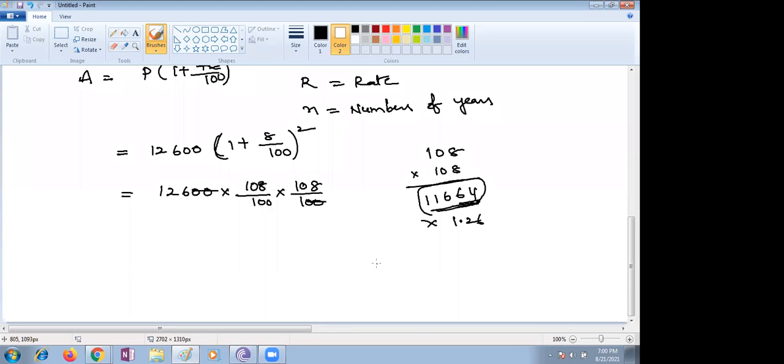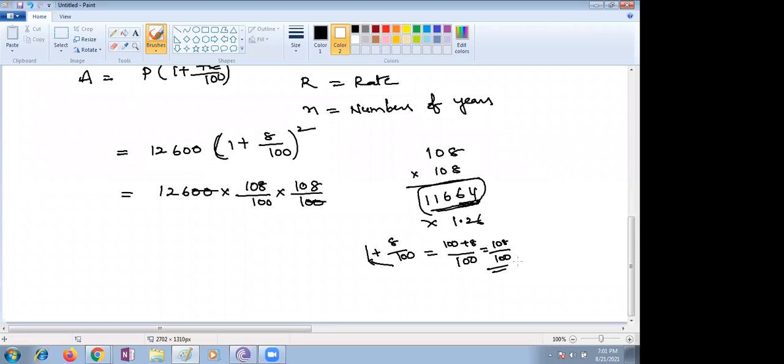Ma'am, where will you add the 1? No, Satvik, this is nothing but your fraction part once again: 1 plus 8 by 100. The LCM is 100. You do cross multiplication, 100 plus 8. Ma'am, it's coming in decimal.